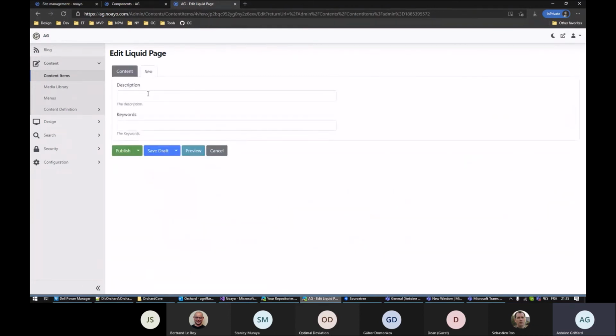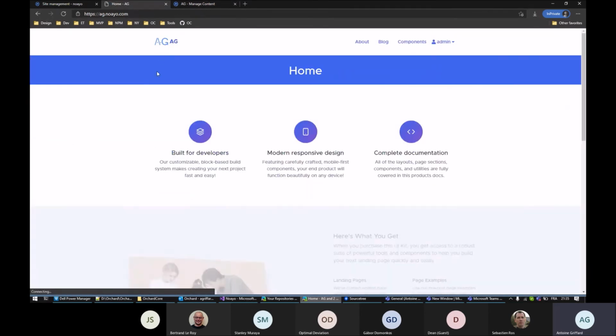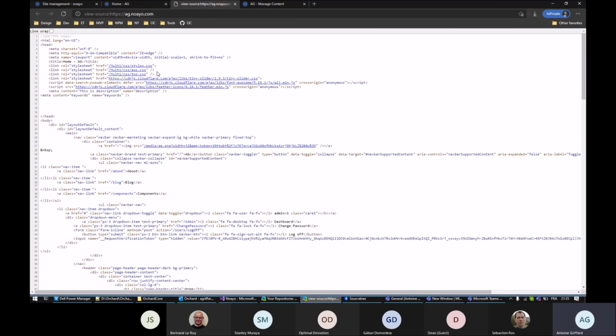There will be a simple SEO tab, and if I go back to the page, you see the meta description and the meta keywords that I specified.